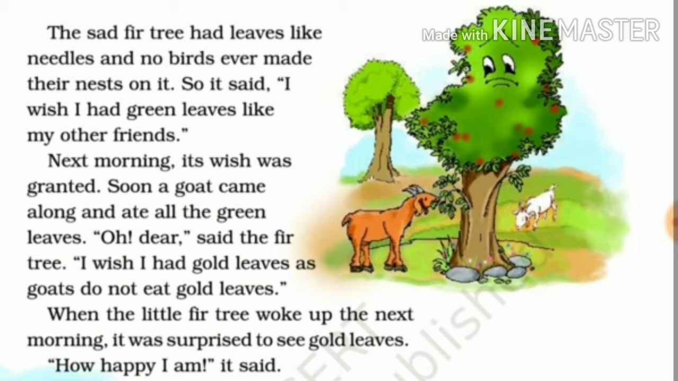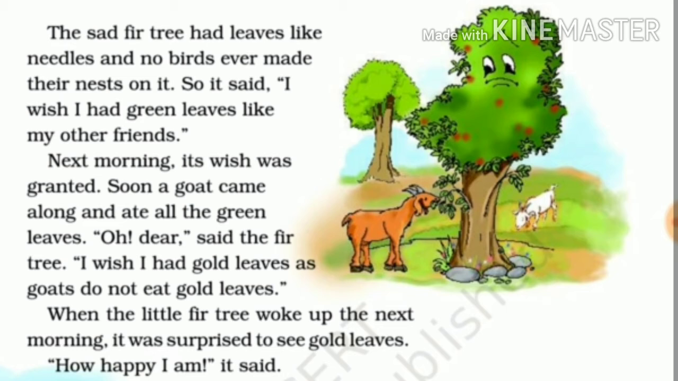The next day, he found that his leaves were changed into the normal tree leaves, like all his other friends had. And very soon he saw that a goat came running and started eating all the leaves of the tree. Oh dear, said the fir tree, I wish I had gold leaves, as goats do not eat gold leaves. Now his first wish was to have normal leaves like his other friends. And then when he saw that all his leaves were eaten by the goat, he wished for another wish.